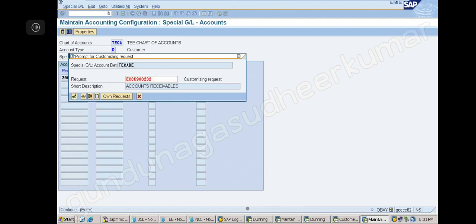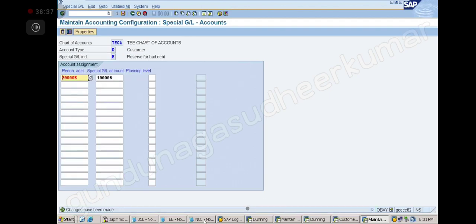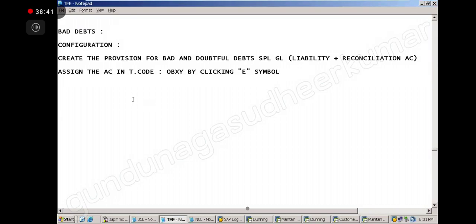Okay, so we have assigned the account here. Next thing is how this entire process will work, right? How we are moving from the normal process to the special process. Everything we have to understand, mainly the accounting entries here, right? There is a lot of role play of accounting entries. I will explain to you tomorrow.